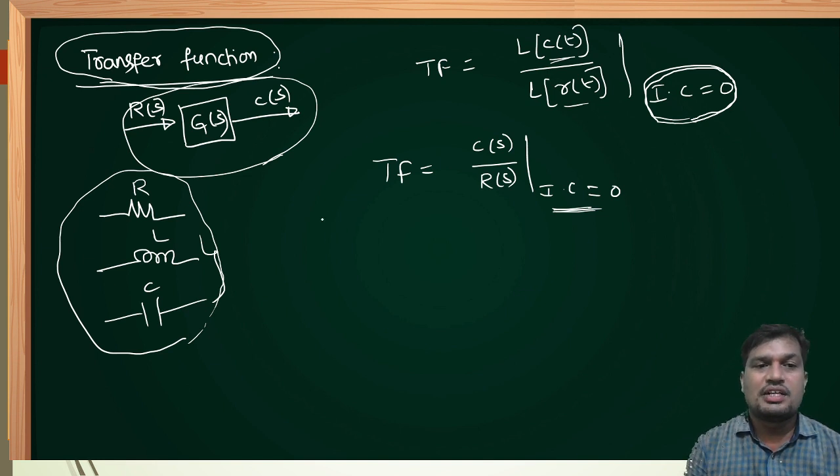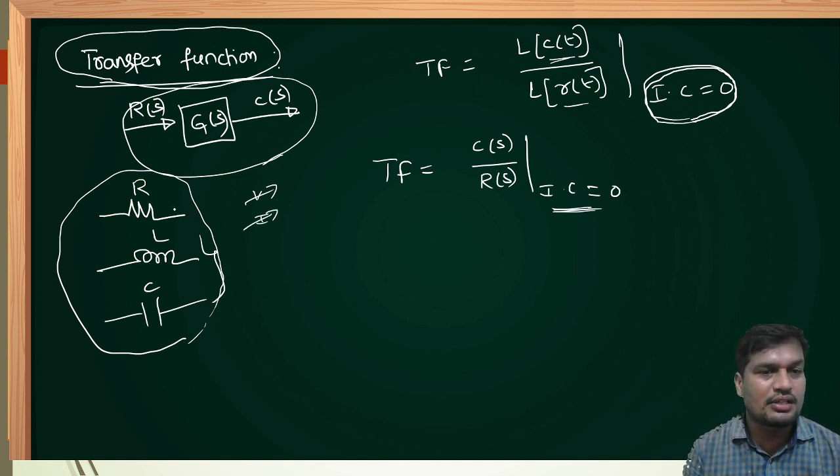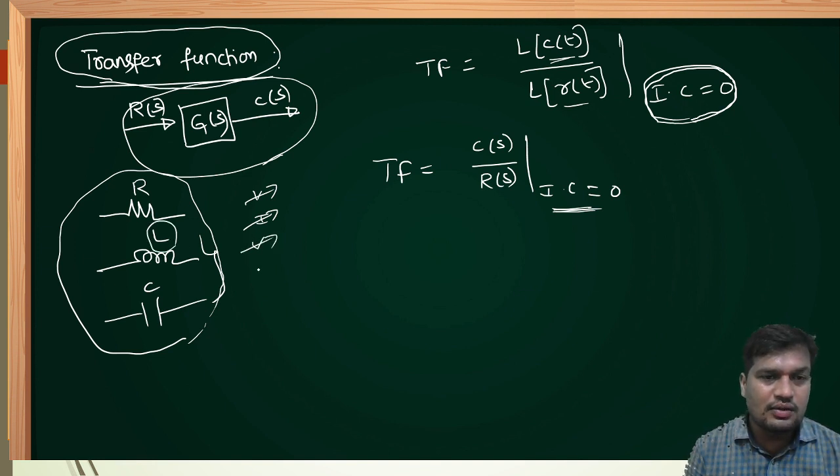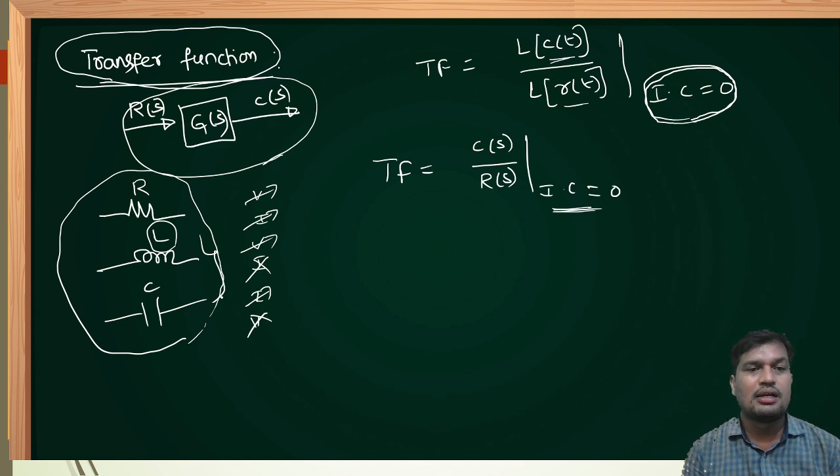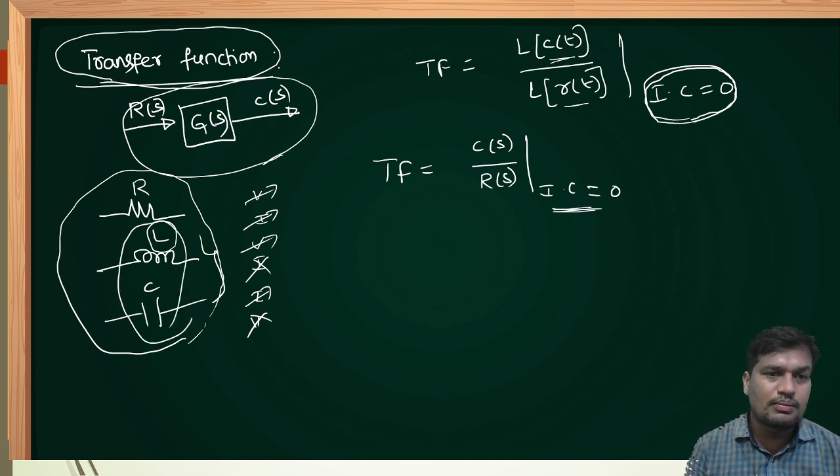It is very simple, friends. Resistor is allowing sudden change in voltage. Resistor is allowing sudden change in current. Therefore, it is not a transient element. It is a steady state element, like a brother in the home. Inductor is allowing sudden change in voltage, but it is not allowing sudden change in current. Therefore, it is a transient element. Capacitor is allowing sudden change in current, but not allowing sudden change in voltage. It is also a transient element. Like two sisters in a home.